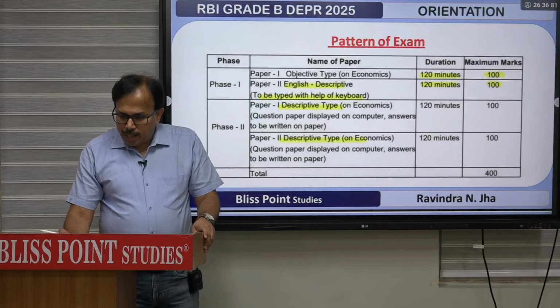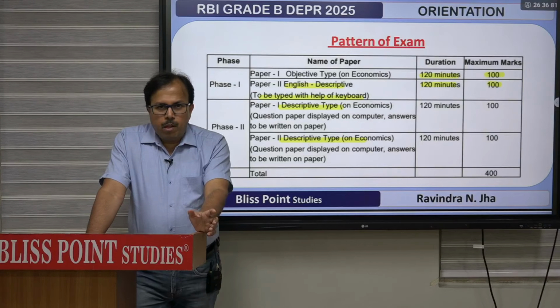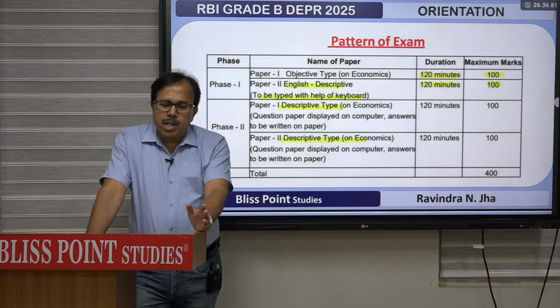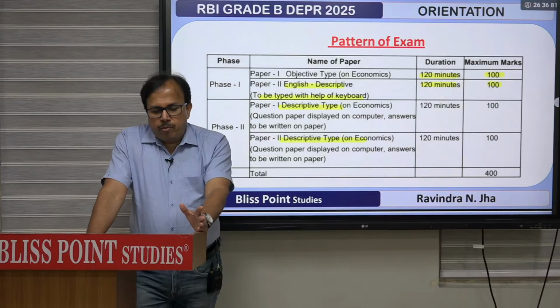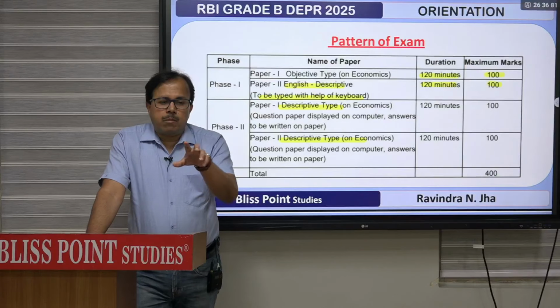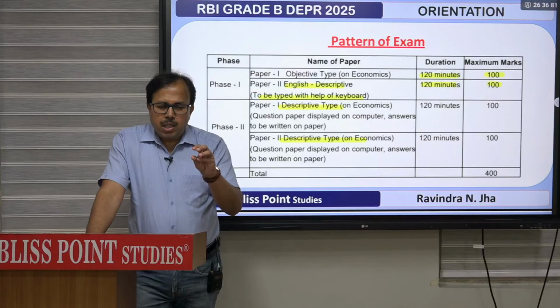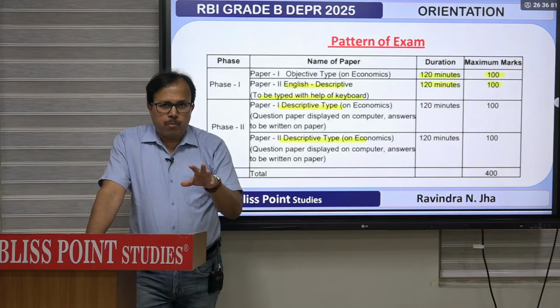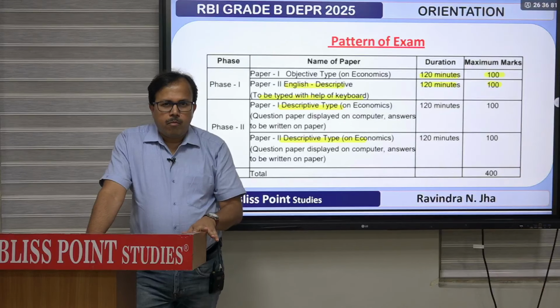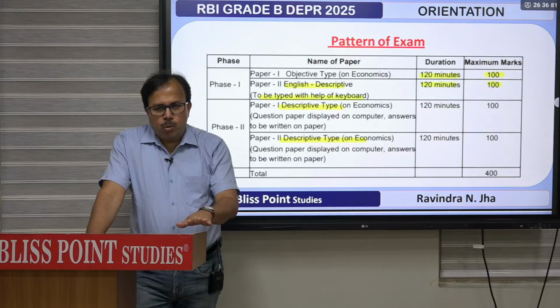At the end, again, just briefly, the examination pattern of phase 1 and phase 2: focus on phase 1 more, maximize phase 1, because only then you have a chance to be in the list. Just meeting the cutoff is not enough, so I have to maximize phase 1 and keep phase 2 balanced. Balance for phase 2 means coverage: the number of questions they are asking is less, but the coverage should be very wide, because if they are asking fewer questions from a wide content, the risk increases, since if we skipped a section, a question may come from there. So maximize phase 1 and balance out phase 2.